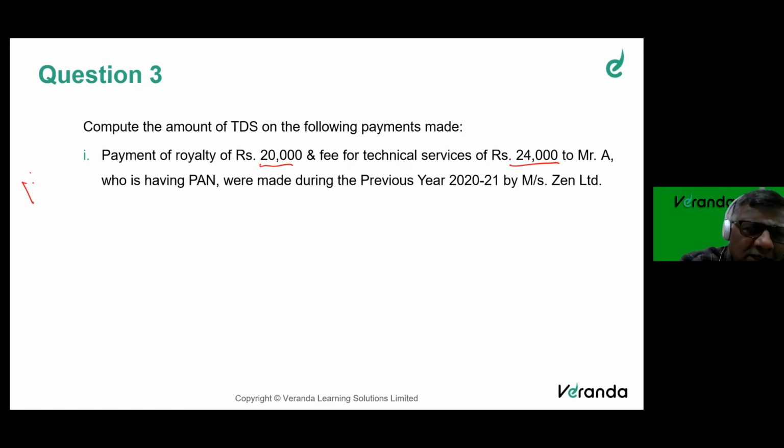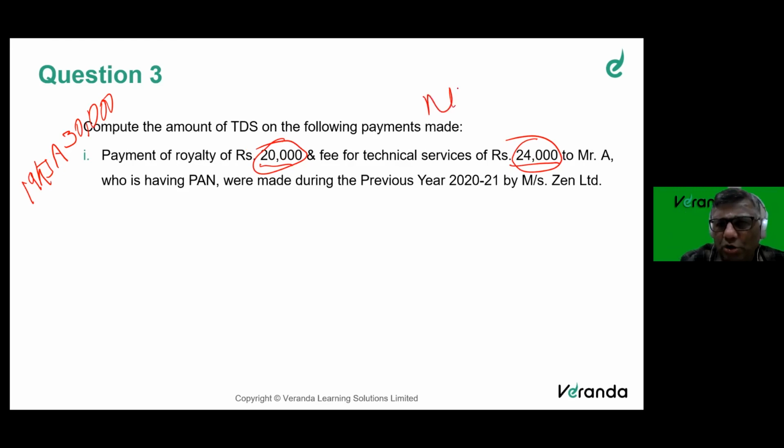Section 194J says the threshold limit is 30,000, and that threshold is for every particular service.